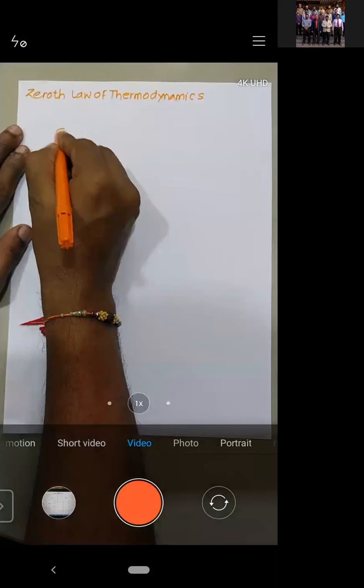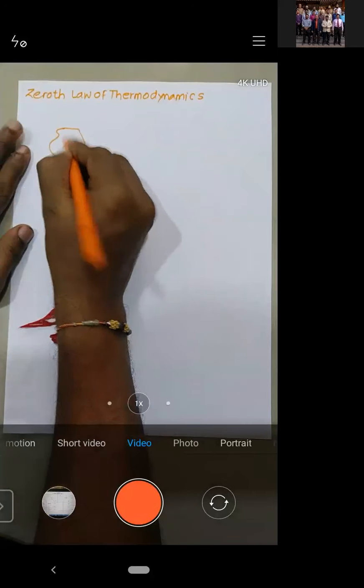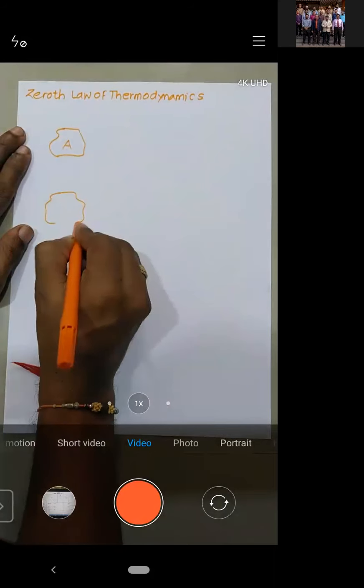Okay, let's consider this body A, and let's consider this body B. Try to understand.